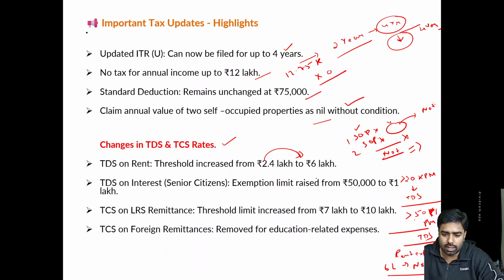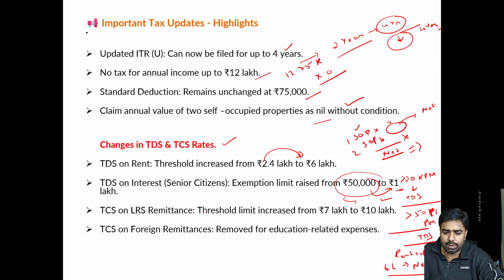TDS on interest: senior citizens who have income from interest, savings bank interest or post office interest, all those things. Previously, if they were getting cumulatively more than 50,000 from a single financial institution, TDS was deducted. Now the same is increased from 50,000 to 1 lakh rupees. So it's also a major relief for senior citizens, as they do not have much income, and their TDS used to get deducted. Now this is not going to be there, up to 1 lakh rupees.